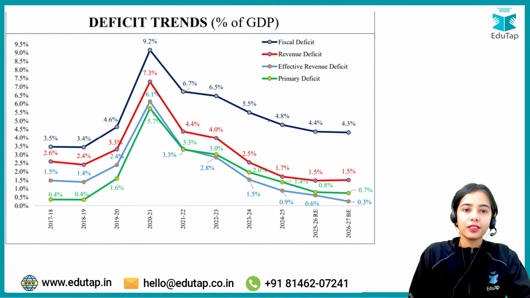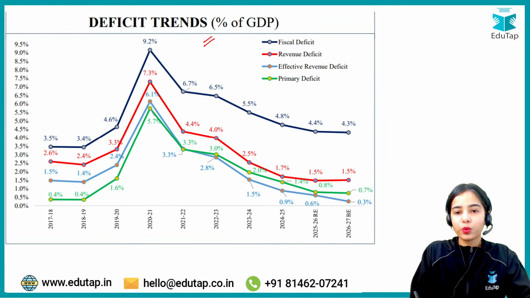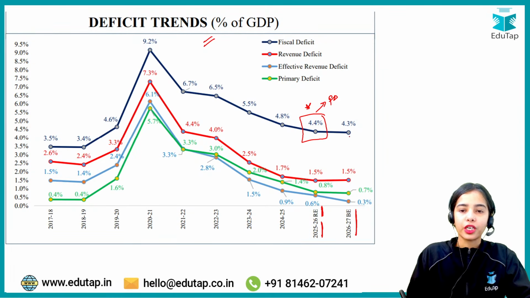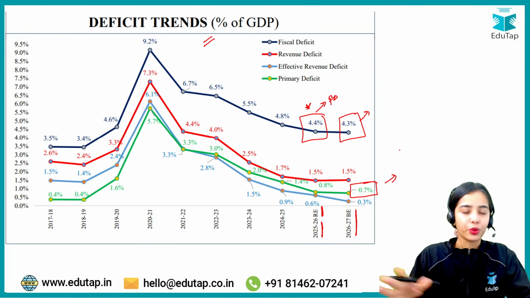So remember the deficit trends, this is what you have to remember. The 4.4% as per the 2025-26 revised estimates is the fiscal deficit, while it is projected to be 4.3%. The primary deficit is at 0.7%, not 3.2% or something.